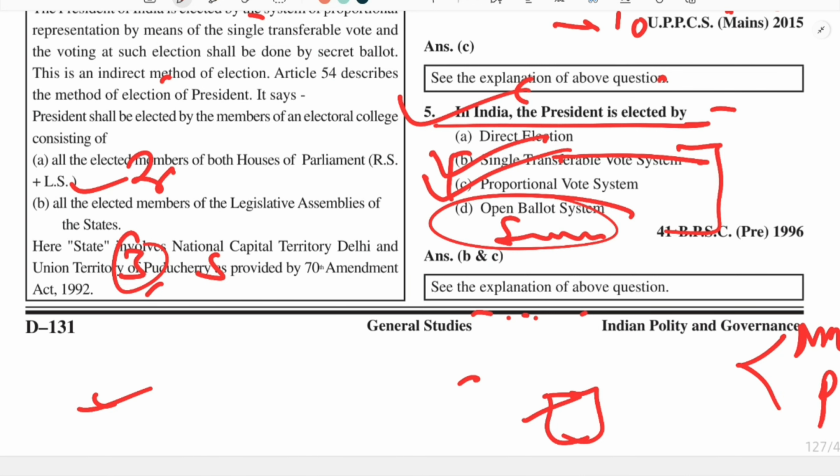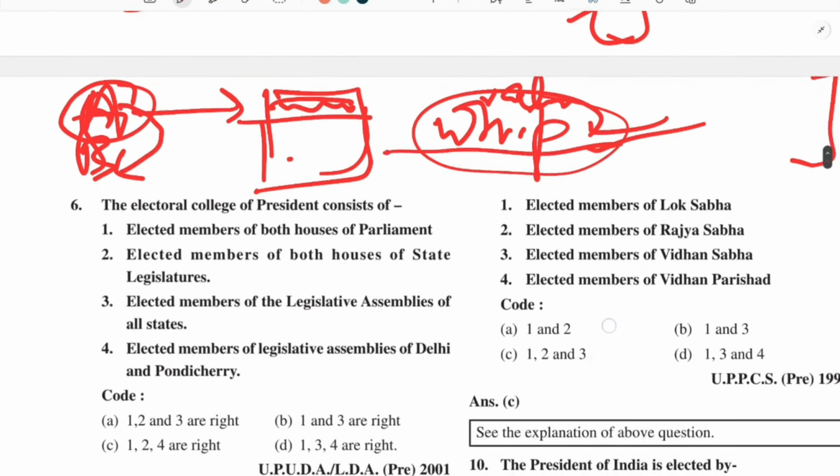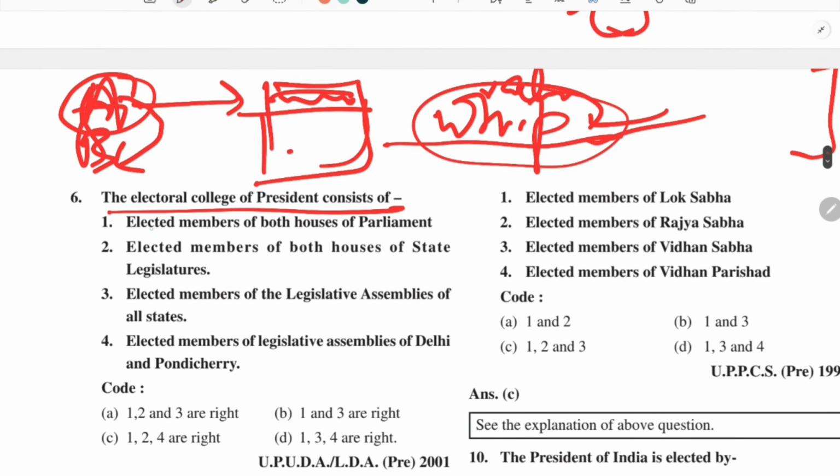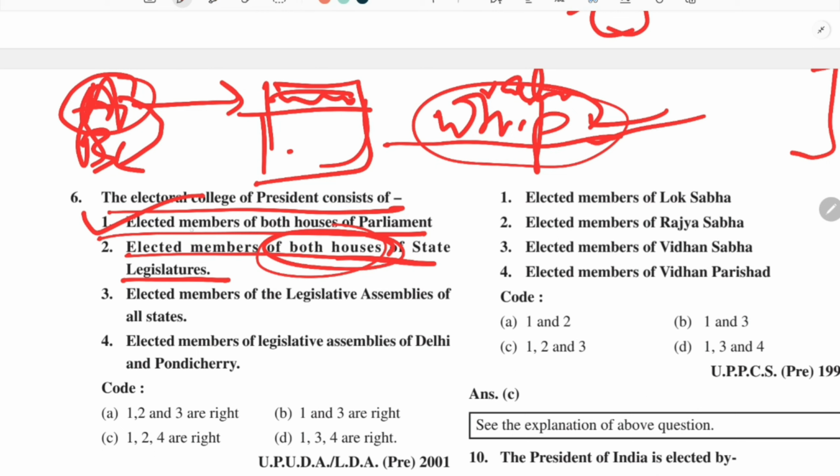election of president. Coming to the next question, the electoral college of president consists of elected members of both houses of parliament. That is correct. Elected members of both houses of state legislature, not both houses. I told you that only the state legislative assembly takes part in the election, not the legislative council.